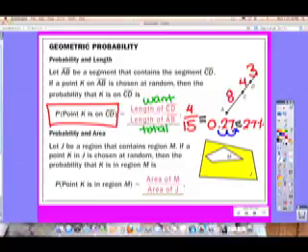This is the geometric probability. This is what's the probability that we huck something and it lands right here. So we take what we want there, and what we want over the entire thing.